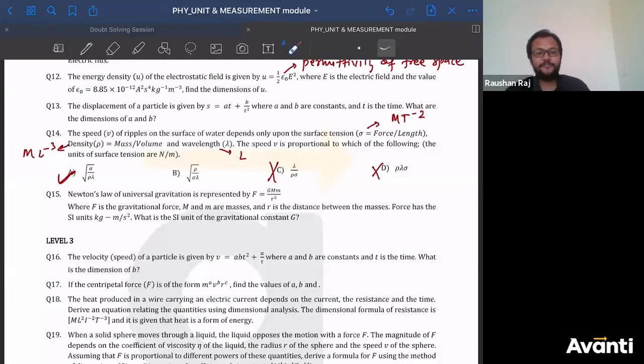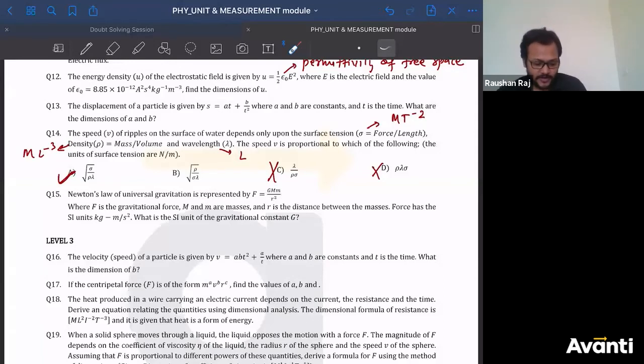What is the dimensional formula for force? Shreya, what is the dimensional formula for force? MLT inverse 2, right? So MLT inverse 2 divided by L, what will happen? L and L will cancel, right? So try to do it now by yourself. Once you do it, you'll get the answer.